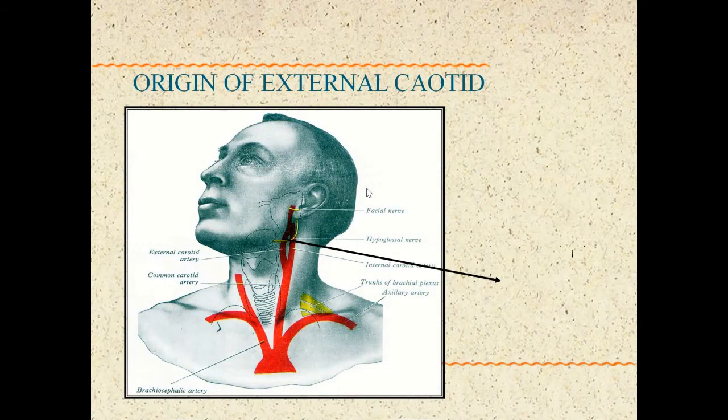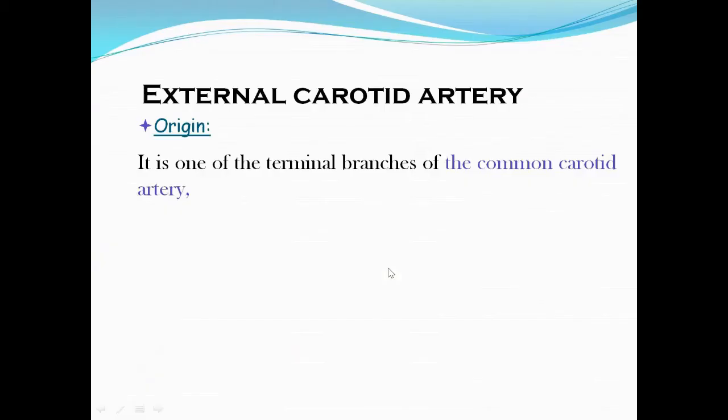External carotid is a branch of common carotid artery. So this is the common carotid artery. Common carotid artery divides into external carotid and internal carotid. It is one of the terminal branches of the common carotid artery.